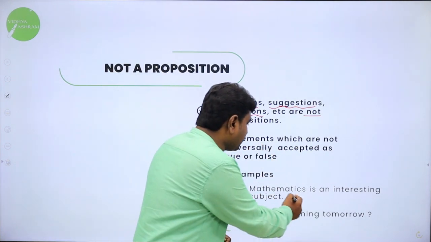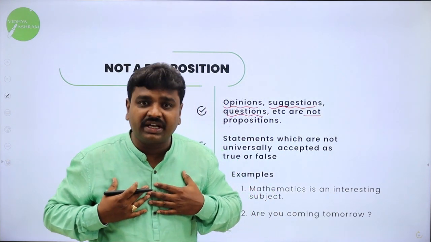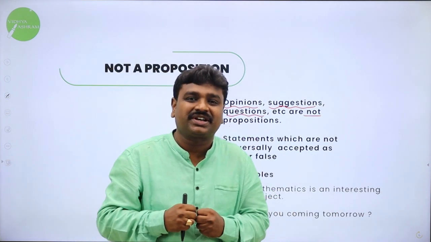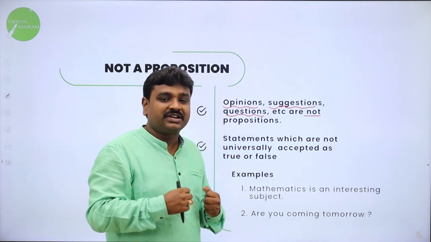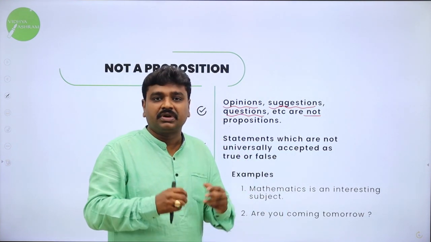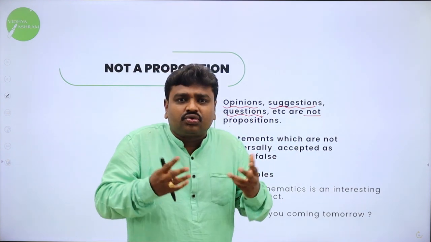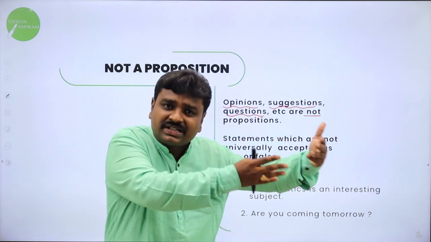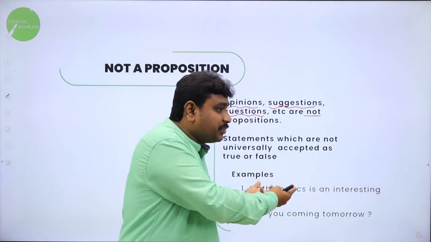For example, mathematics is an interesting subject. For people like us, we'll agree, yes, mathematics is an interesting subject. You can see the expression, I'm happy because this is related to me. For me it is true. But some students, if I tell maths, oh irritating, they'll say. So it's an opinion. For someone maths is interesting, for someone biology is interesting. For someone maths may not be interesting.